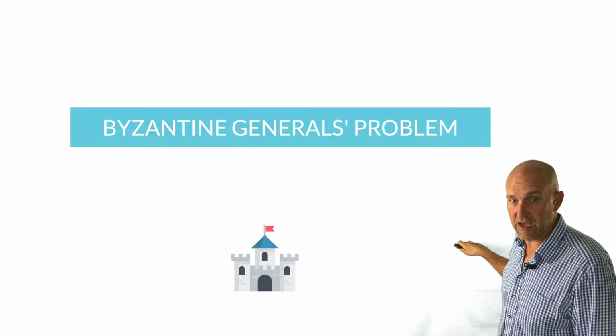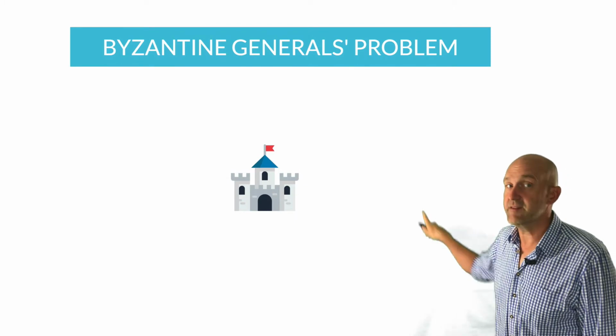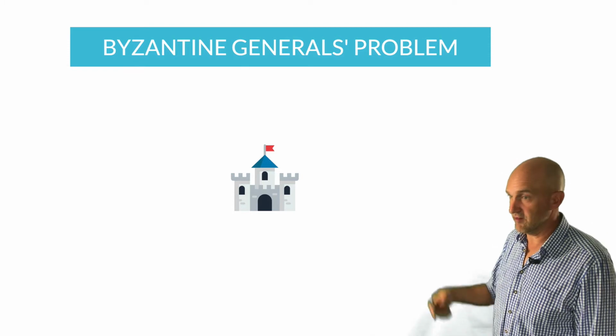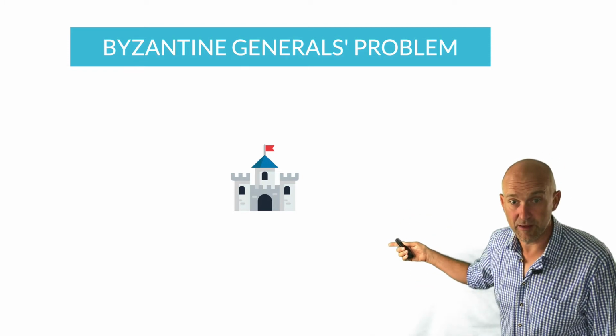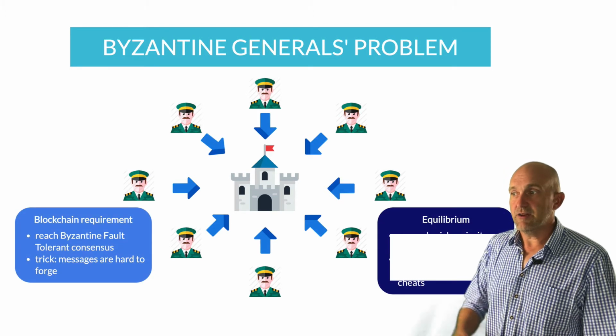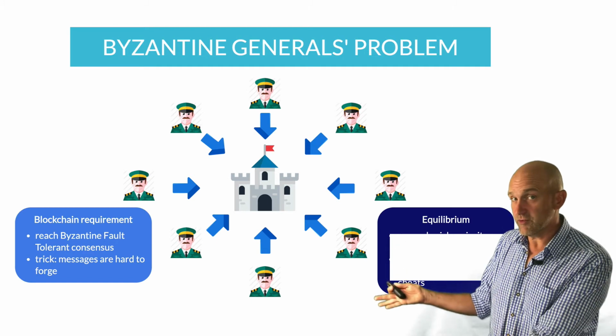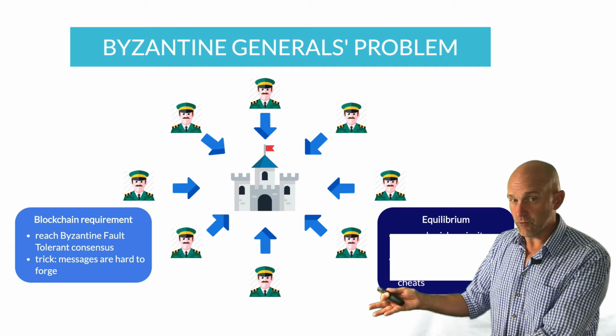And what happens here is, will they attack at dawn? No, they will not attack at dawn. So they still have a consensus reached, just the consensus is not to do anything. So the point here is that under certain circumstances, for the system, you can achieve consensus on what to do.